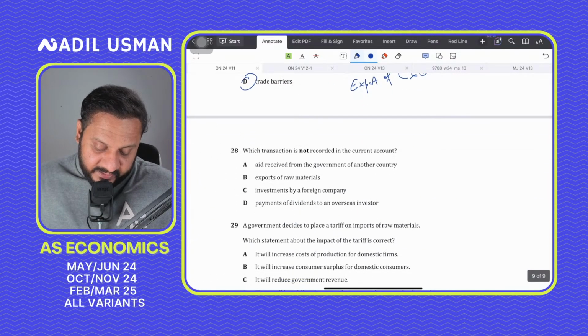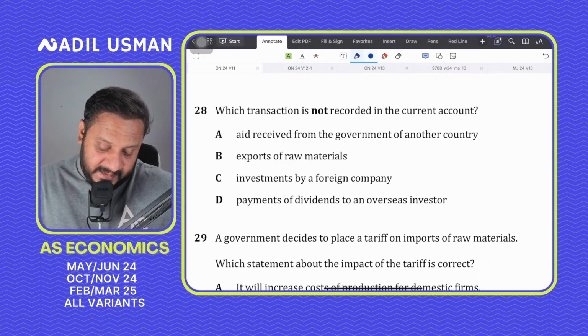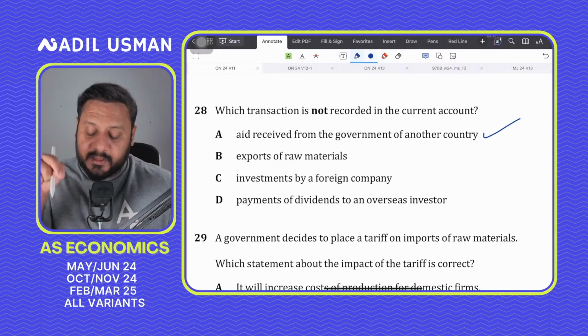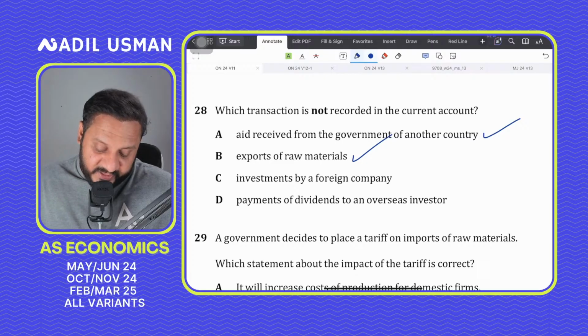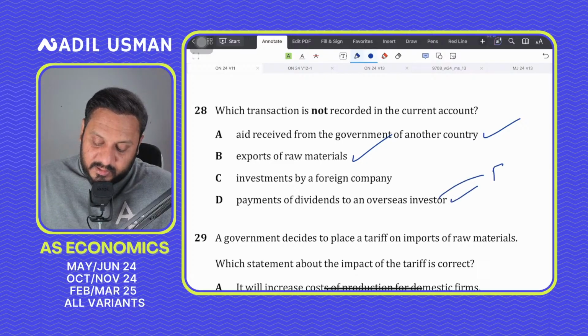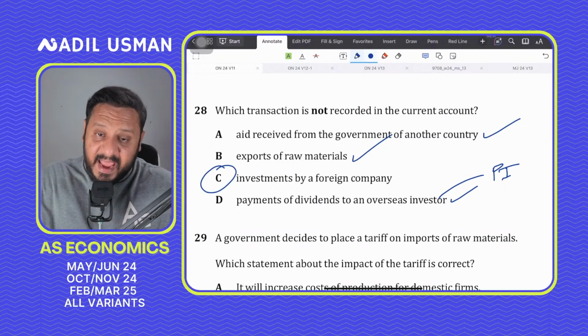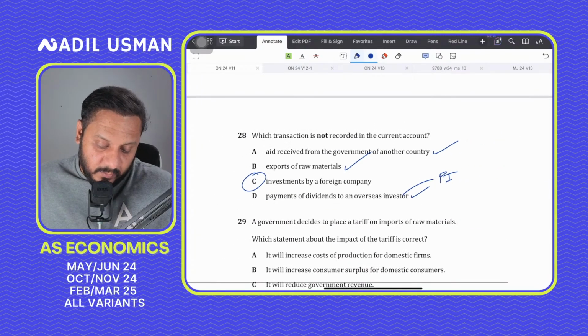Question number 28 says, which transaction is not recorded in the current account? The current account records various transactions. Aid received from government of another country is recorded in the current account under secondary income. Export of raw materials is recorded under the balance of trade in goods. Payment of dividend to an overseas investor is recorded under primary income, that is factor income. Investment by a foreign company, that is FDI, is a capital inflow. It is recorded in the financial account of the BOP.